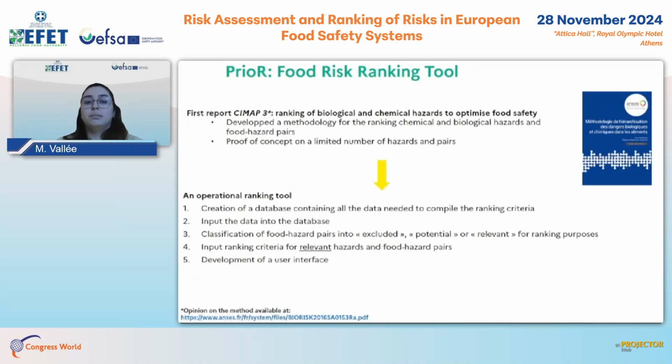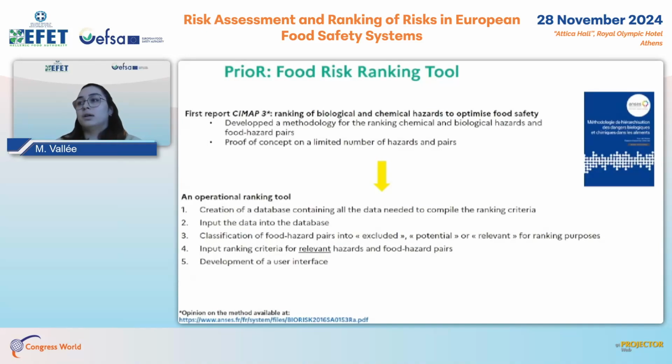The PRIOR tool is being developed in several stages. The first stage is to build a database containing all the data needed to compile the ranking criteria, then input the data into the database. The third stage consists of classifying food hazard pairs by food sector into excluded, potential, or relevant for ranking. Then input the ranking criteria for relevant hazards and food hazard pairs. And finally, develop a user interface.